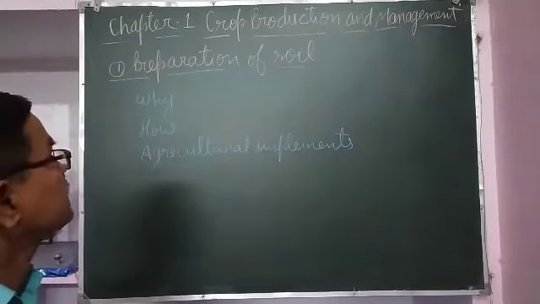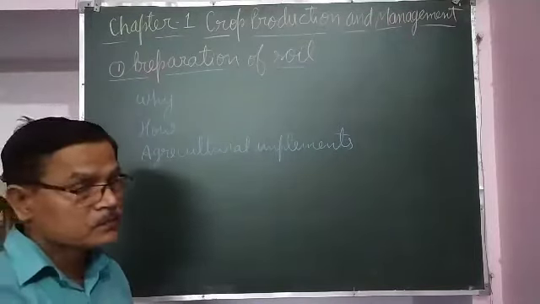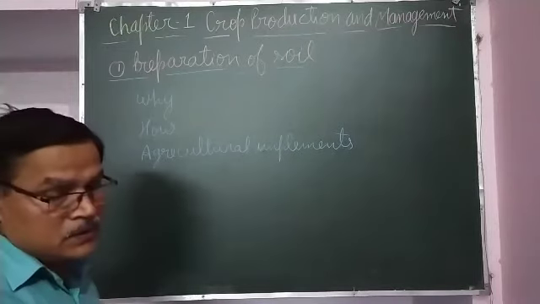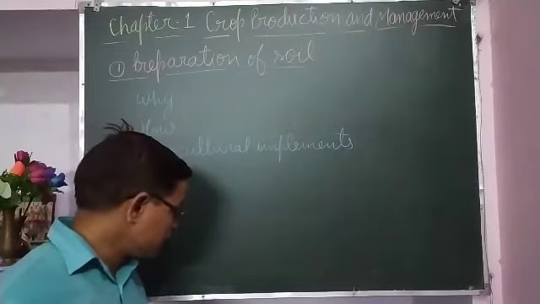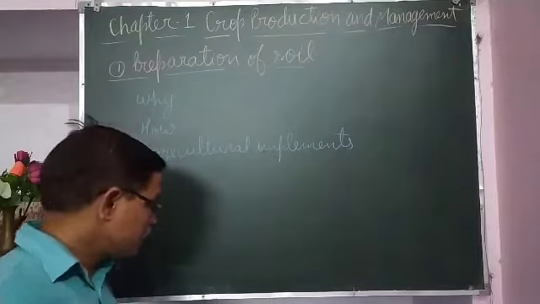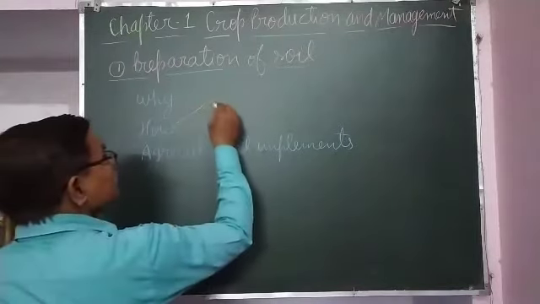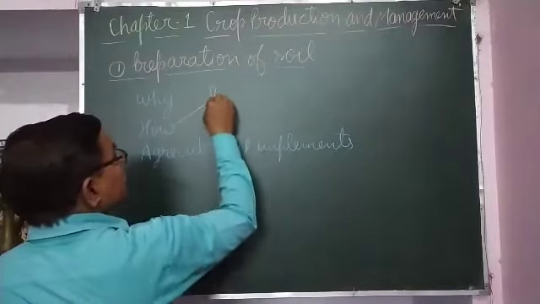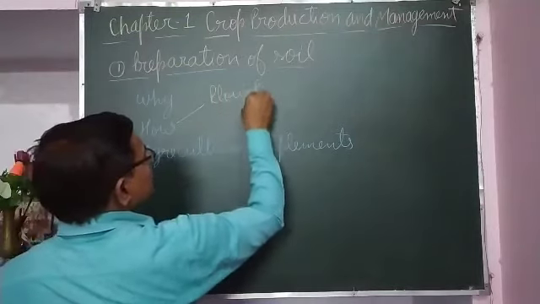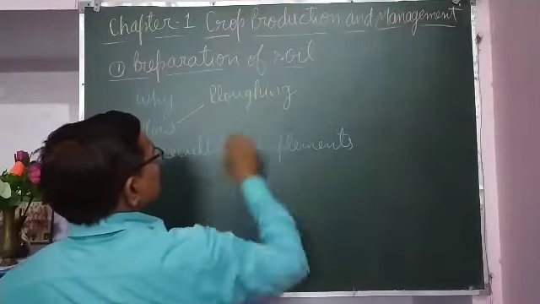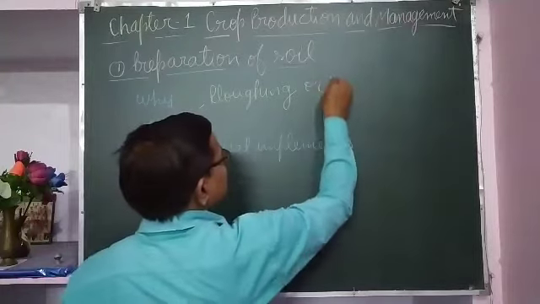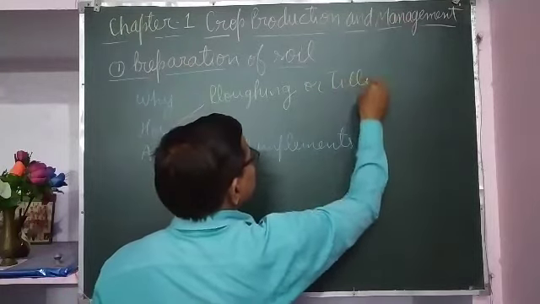Now, how is it done? Soil preparation is done by loosening the soil. Loosening is done by ploughing or tilling.